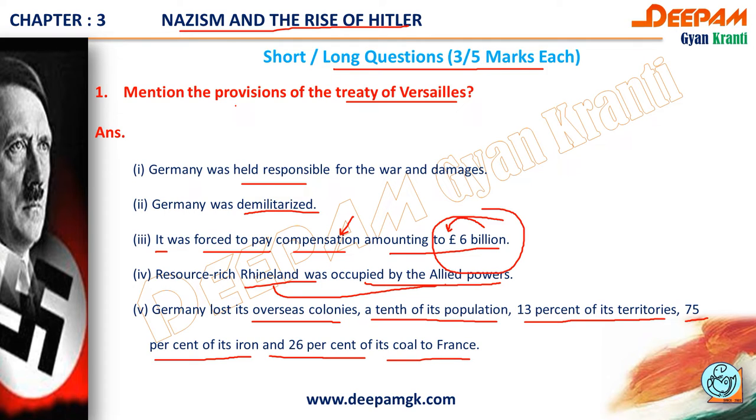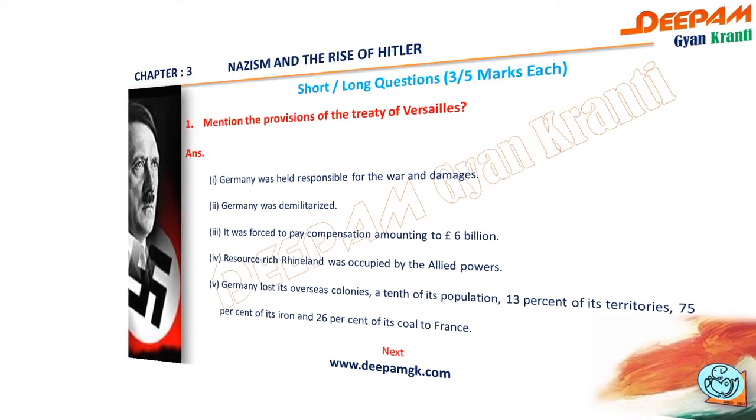Germany lost many things: first, colonies; second, one tenth of its population; 13% of its territory; 75% of its iron; and 26% of its coal to France. Now let's see the second question of this video.